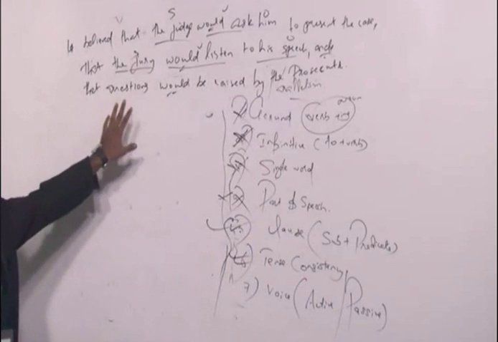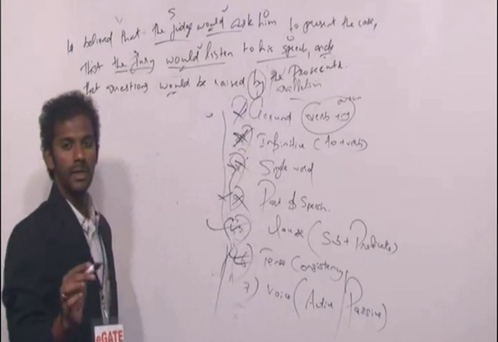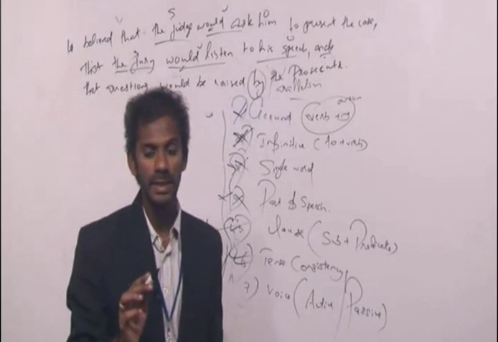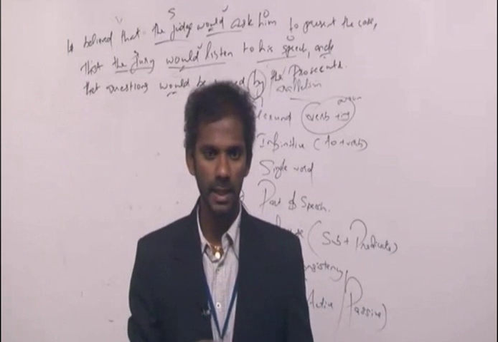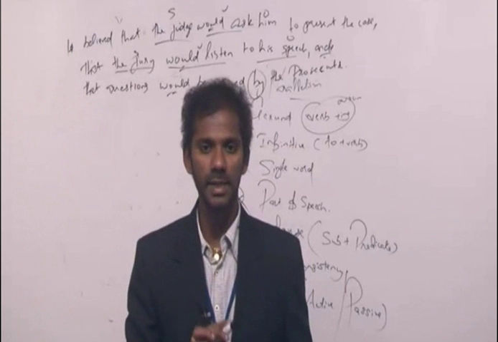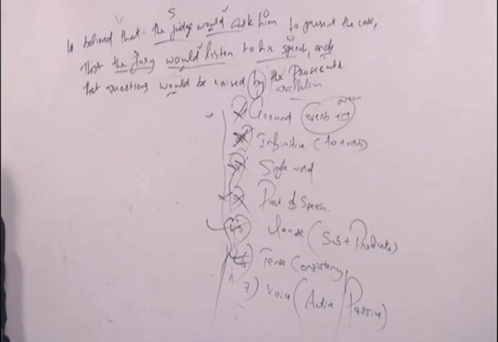And that questions would be raised by the prosecutor. I told you, by comes only in the passive voice, followed by the subject. Now here, is the idea in the active voice or passive voice? That questions would be raised by the prosecutor.